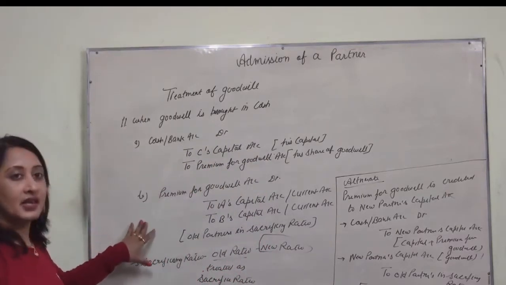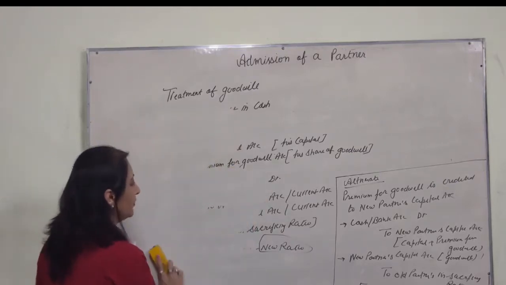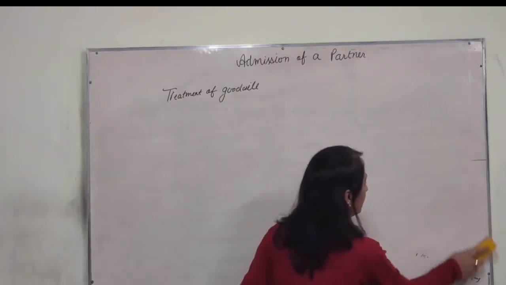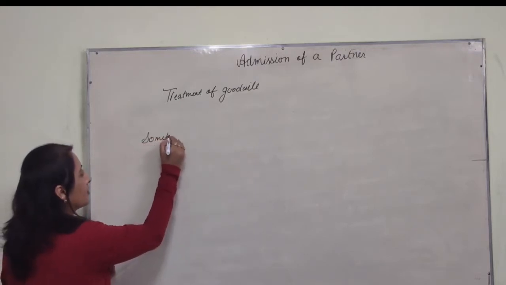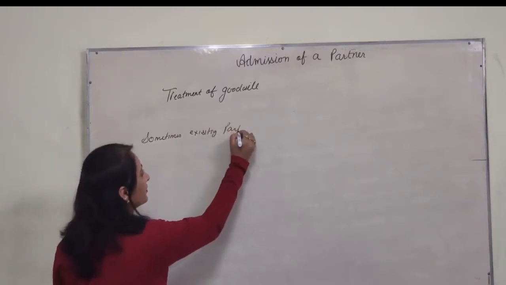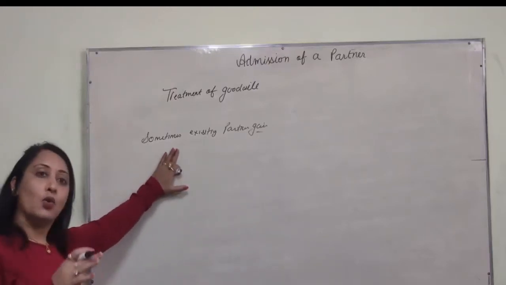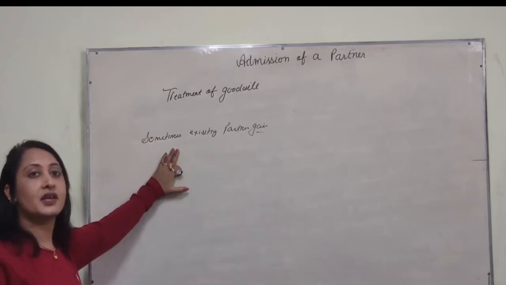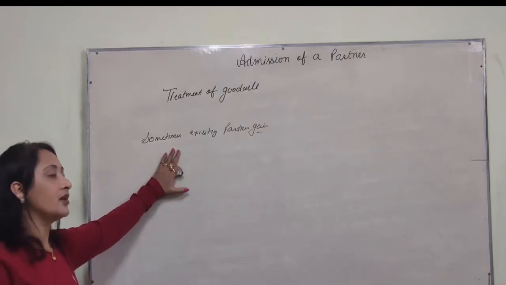Now this is the second case. Now try to understand. Sometimes existing partners gain. An existing, old partner gets some part of goodwill. Now you can say he gains some part of goodwill. So how will you solve? How will you try to do it?